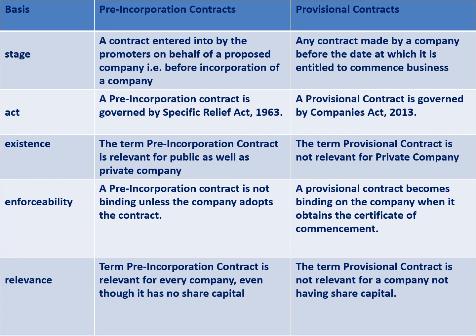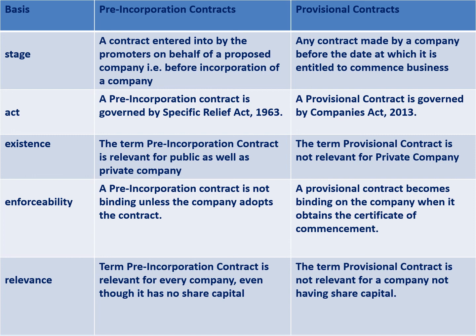When we talk of preliminary, that means the company is not incorporated. It is in between promotion and incorporation. And when we say provisional contract, that means the company has come into existence. It is in between incorporation and commencement.